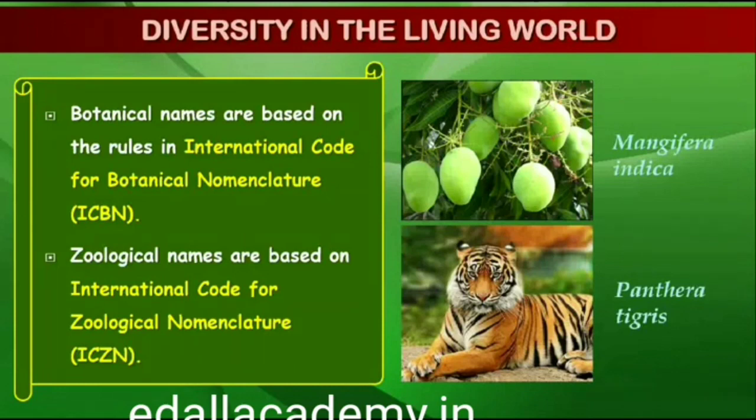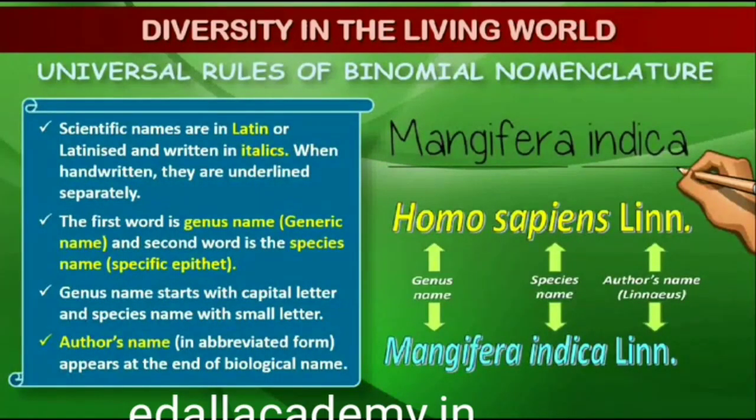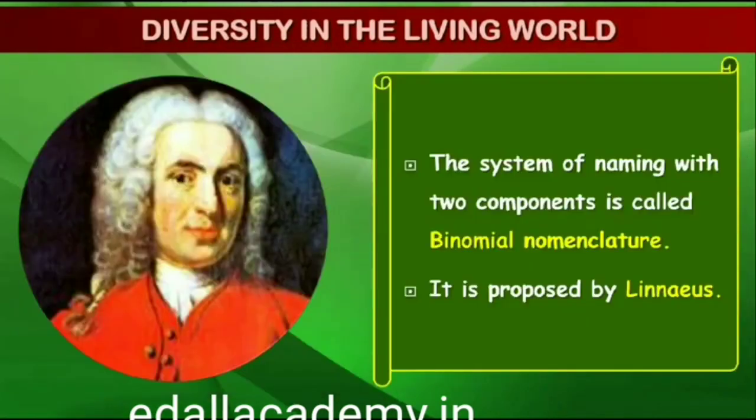The scientific names ensure that each organism has only one name. Description of any organism should enable the people, in any part of the world, to arrive at the same name. They also ensure that such a name has not been used for any other known organism. Biologists follow universally accepted principles to provide scientific names to known organisms. Each name has two components, the generic name and the specific epithet. This system of providing a name with two components is called binomial nomenclature. This naming system given by Carolus Linnaeus is being practiced by biologists all over the world.